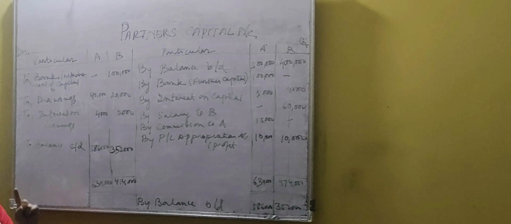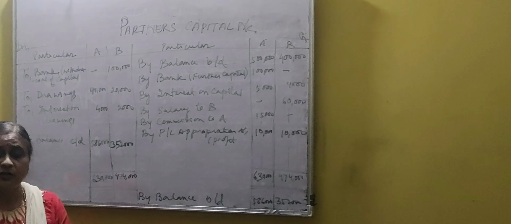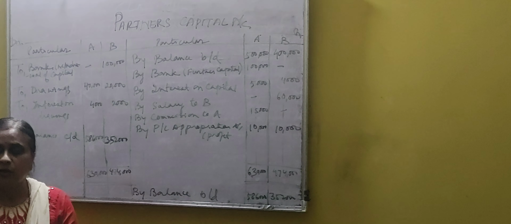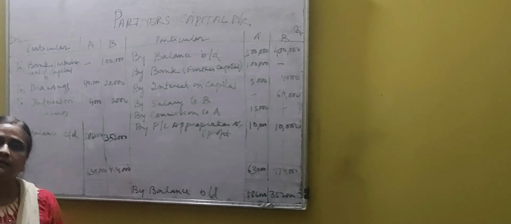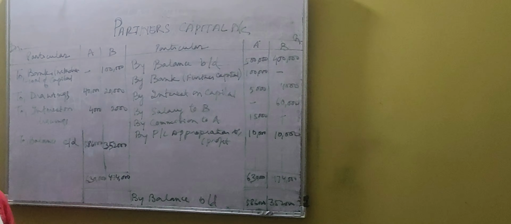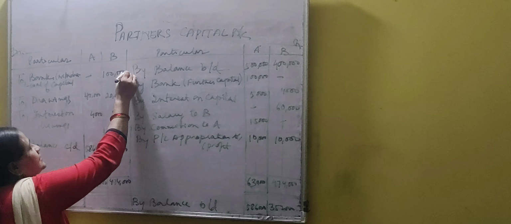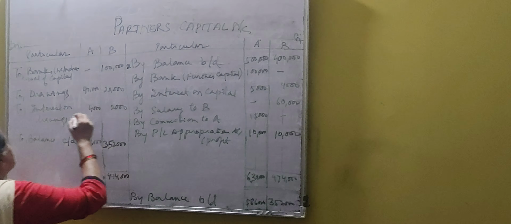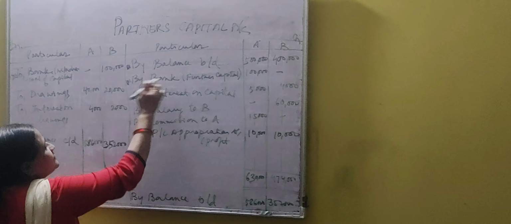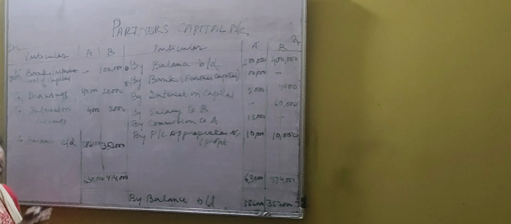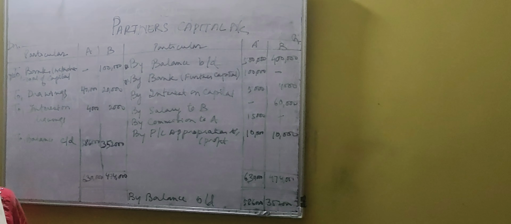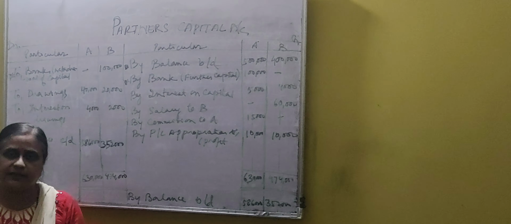debit side. Now one more point to be noted is that when the capitals are fixed, that means you have to prepare two accounts. One is capital account and another is current account. Now in that case, when you prepare capital account, the only things needed are by opening balance, then to bank or cash, that is withdrawal, and by bank, that is for the capital. Only these things will be shown in the capital account and everything else will be shown in the current account. Everything other than that is the same.